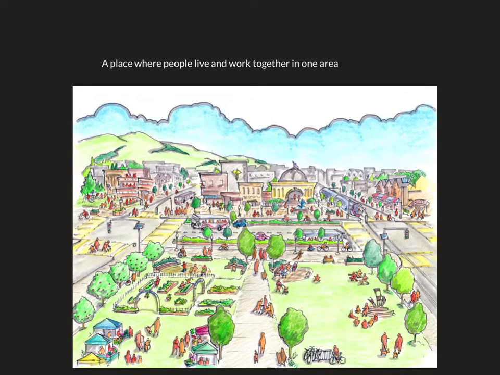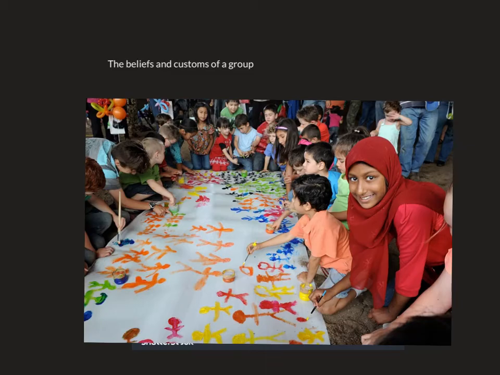A place where people live and work together in one area is called a community. The beliefs and customs of a group is called culture.